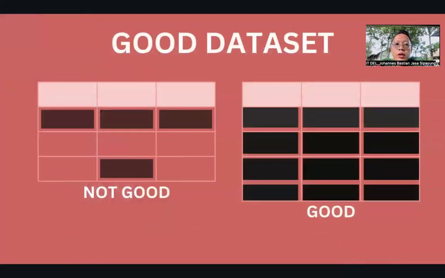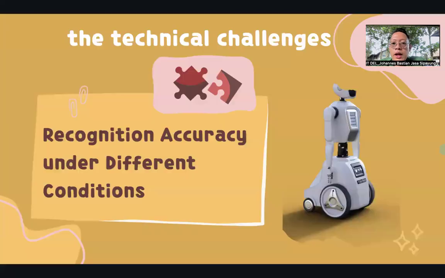This is illustrated with a good dataset and a not good dataset. In the good dataset, all the fields in the columns and rows are filled with data, while in the not good dataset, not all the fields are filled.